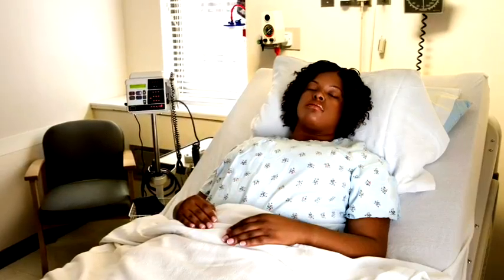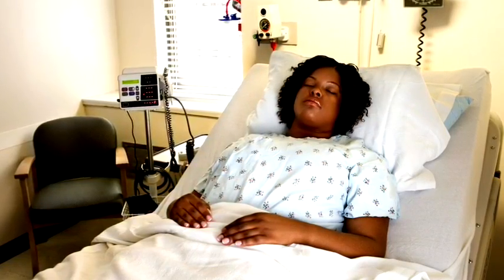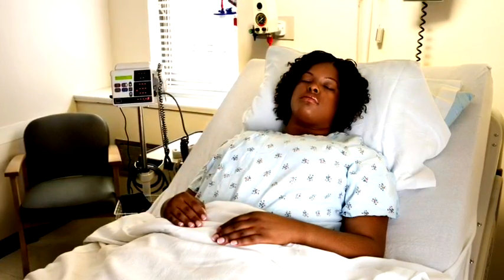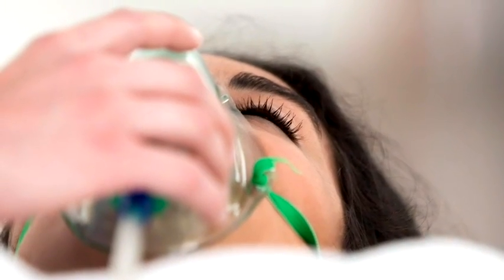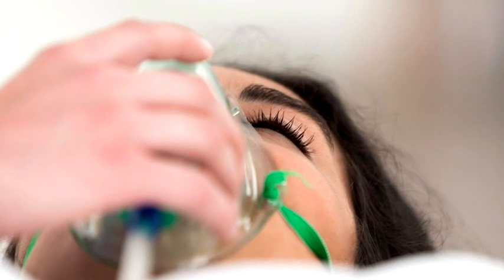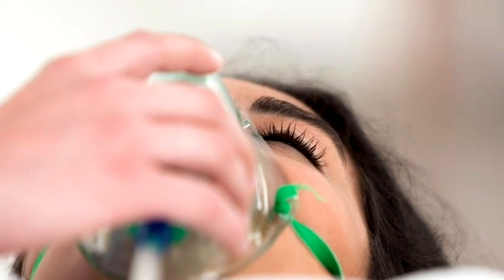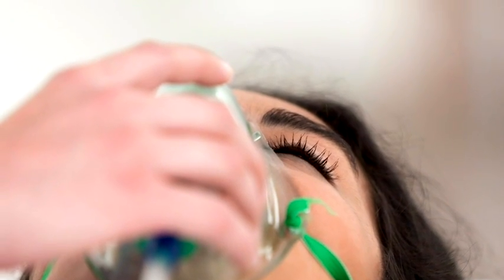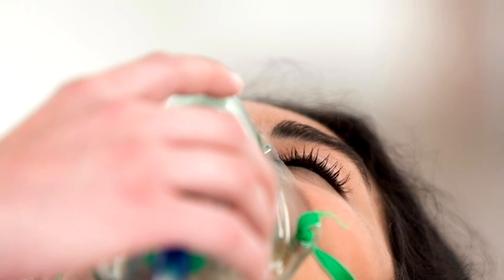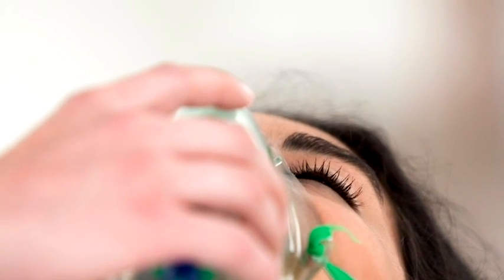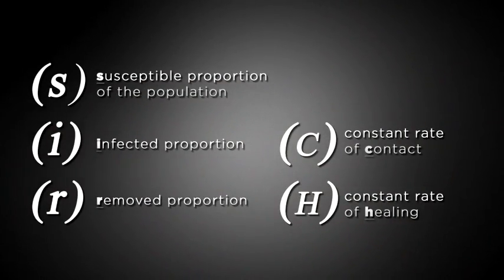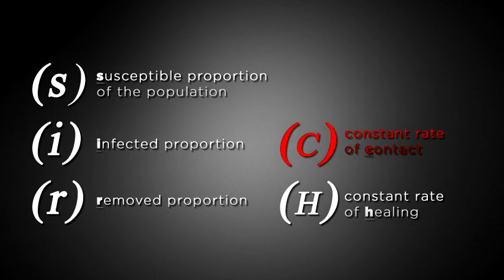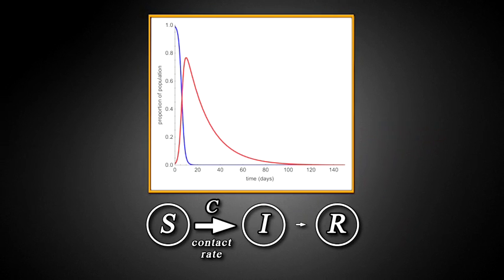So what do we do? We don't have a lot of control over H, the rate people are healing from the virus or passing on. Having enough hospital beds and respirators and good medical care can definitely make a critical difference for survival in the most serious cases, but without better treatments, the rate of escape from the virus often remains substantially beyond our control. But here's the good news. The contact rate C is something we really do control. Collectively, we can control how likely it is that the virus is spread.